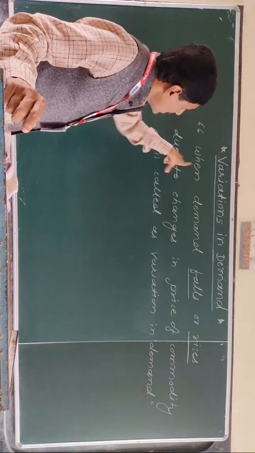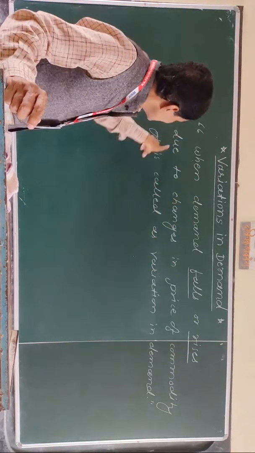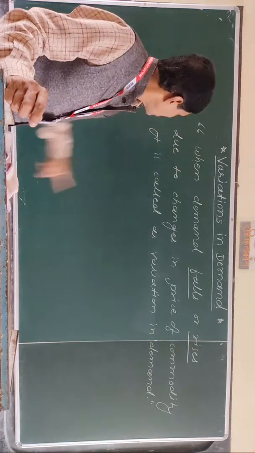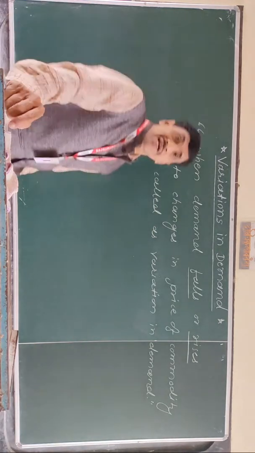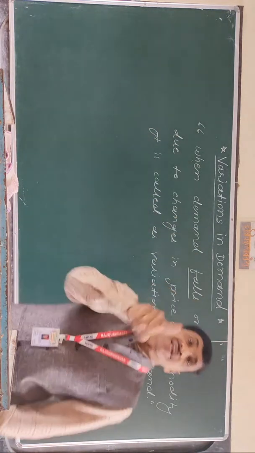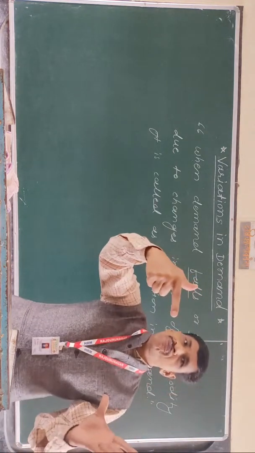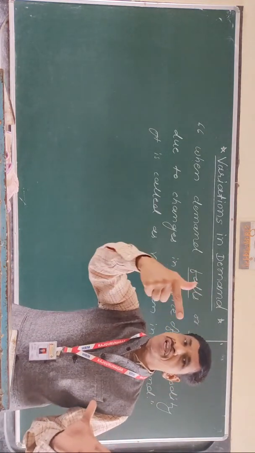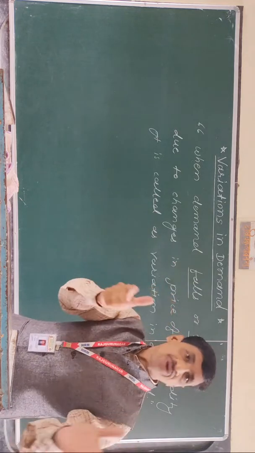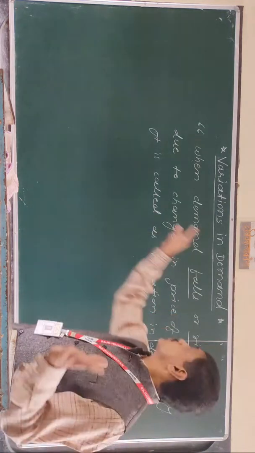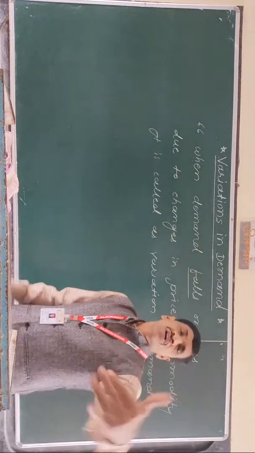Is that clear? Okay. So once again, when demand falls or rises due to changes in price of commodity, it is called the variation in demand. The concept relates to changes in price of commodity and their impact on the consumer's demand.